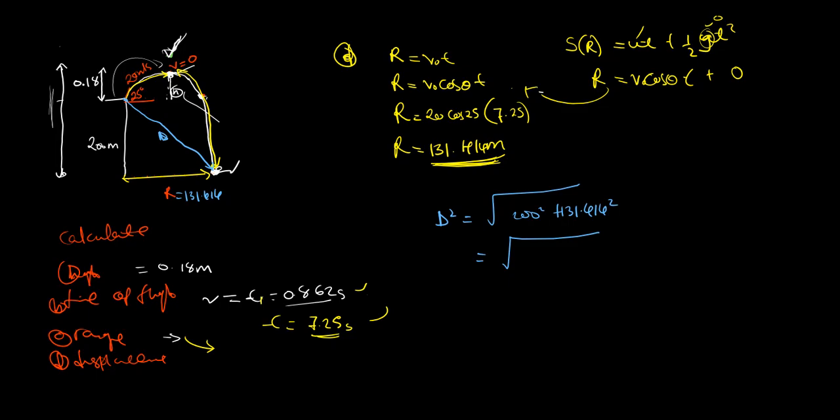So you can punch on your calculator: 200 squared plus 131.414 squared. Okay, then root. So that will give us the shortest distance. That will give us 239.31. So you put meters. All right, so you can see this is 200. So this is the shortest distance that we can have. Okay, so that is it about directional motion, guys.